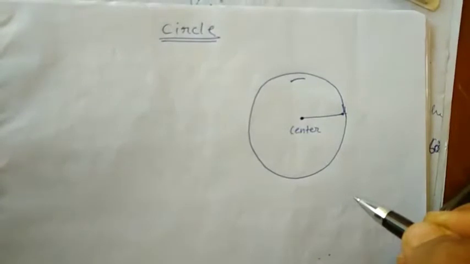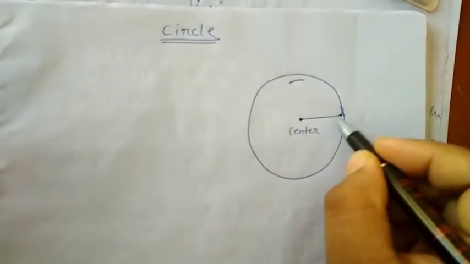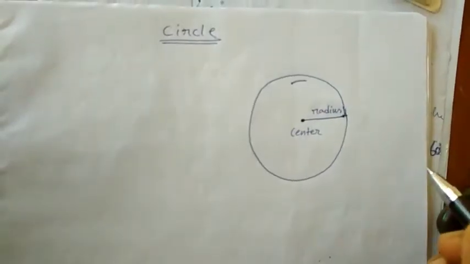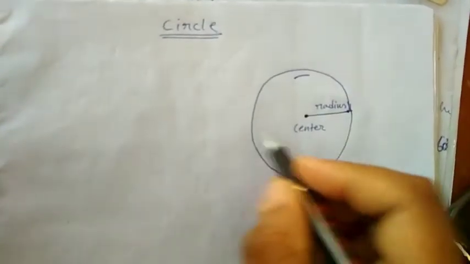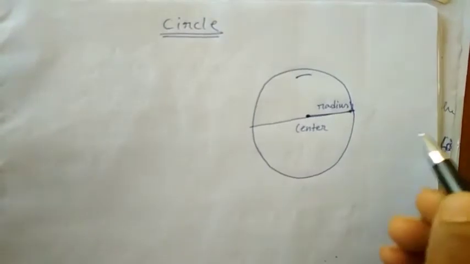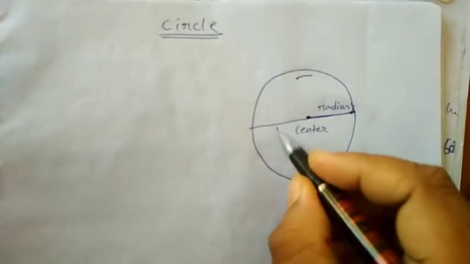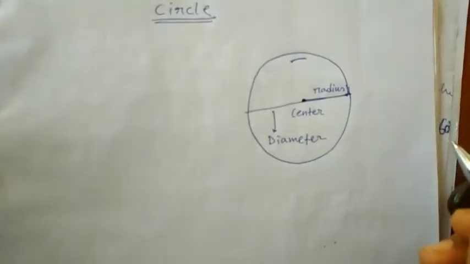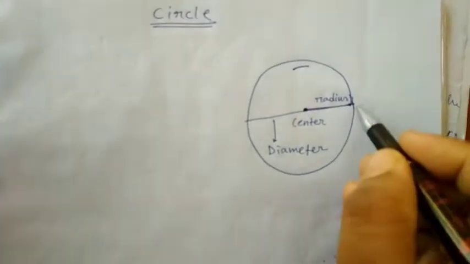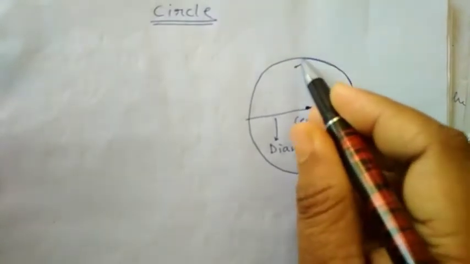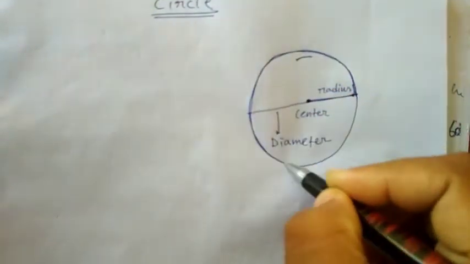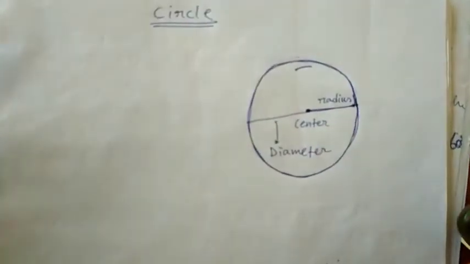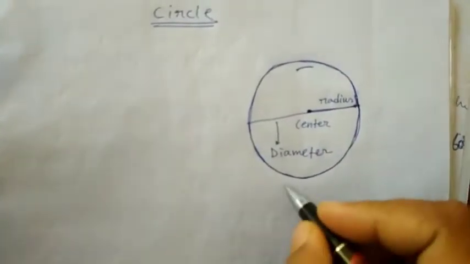That fixed point is called the center of the circle, and that fixed distance is called the radius. And double this radius is called the diameter. It is the diameter of the circle, and that path is called the circumference of the circle. This outer portion, this curved line, is called the circumference of the circle.